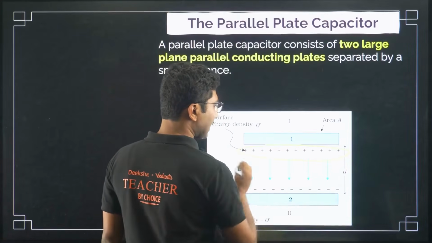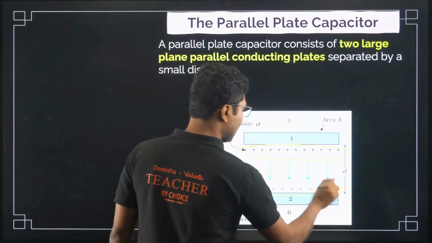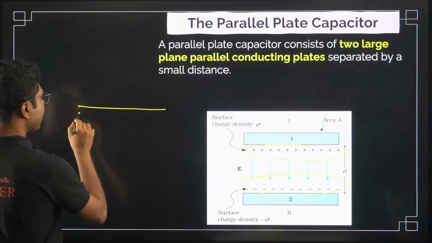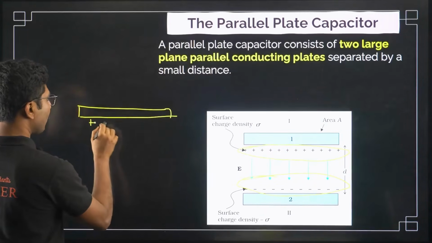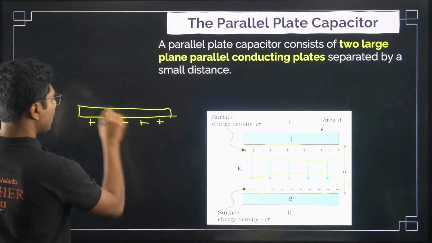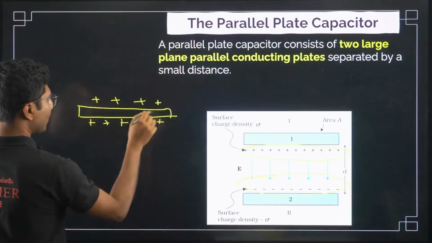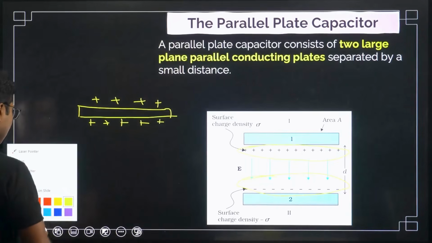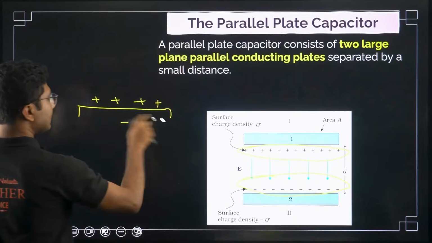This is a special type of conductor because they are linked to each other. Normally if you say a positively charged conductor, some charges will stay over here, some charges will stay over here as well. But in the case of a parallel plate capacitor, all the charges reside only on one side. That's why its electric field is somewhat different.